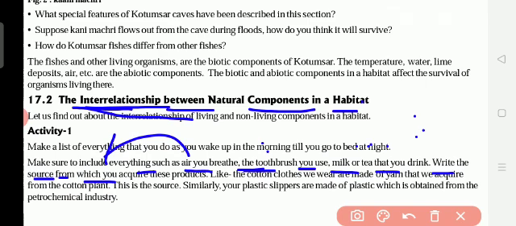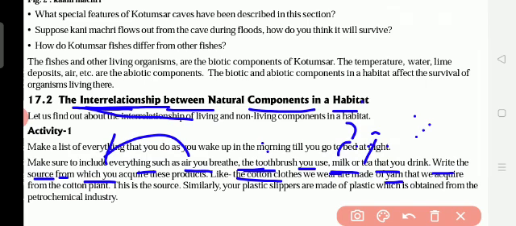And toothbrush, most of it is made up of what? From plastic, but also from trees. And milk, from where do we get it? From the buffaloes, cows. Tea, from the plants. And from where do we get cotton clothes? From the cotton plants. And silk, where do we get it? From the silkworms. And wool, we get from the animals. The sweaters are made up of wool, and that wool we get from the animals. And some are artificial fibers, we depend on men.